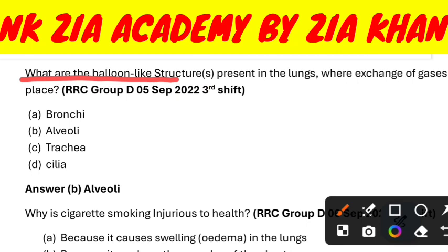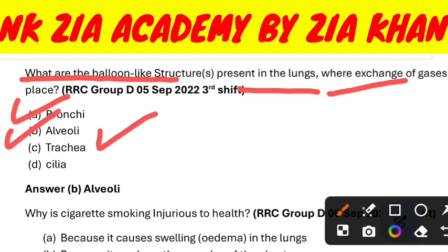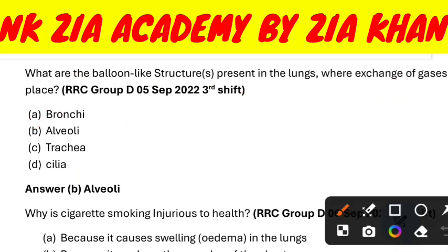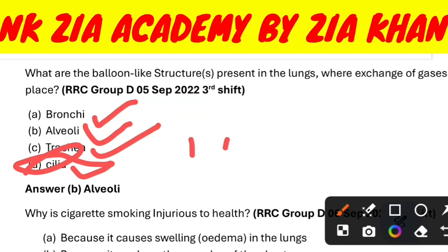What are the balloon-like structures present in the lungs where exchange of gases takes place? Bronchioles, alveoli, trachea, or cilia? The trachea is the windpipe. Alveoli are present in the lungs, which do the exchange of gases. Bronchioles and cilia are called hair-like structures.